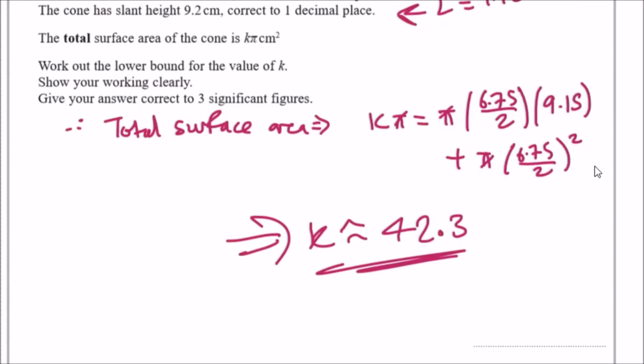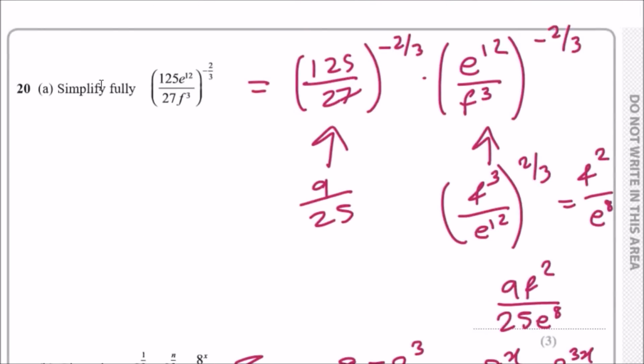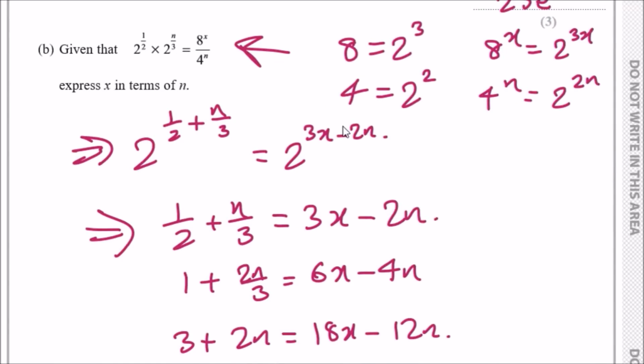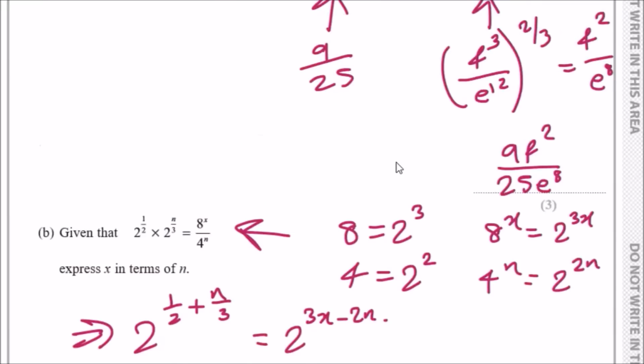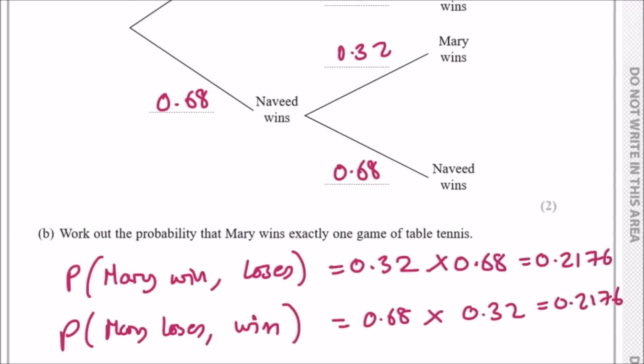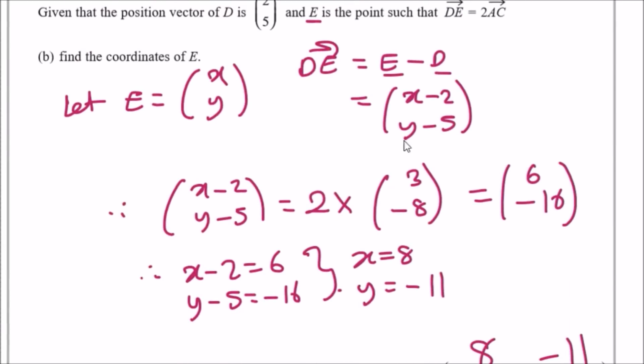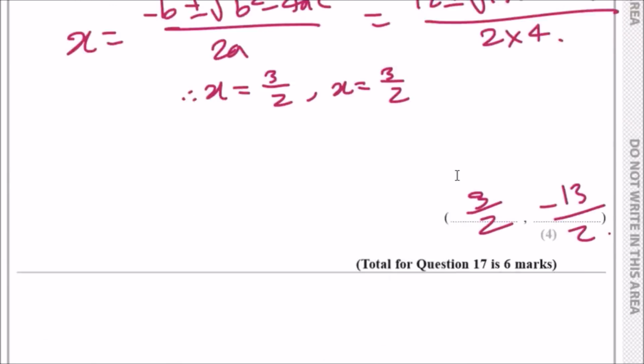Personally, I think this paper was definitely harder than usual. I mean, that's just me. Especially question 20, because 20 can give a lot of headaches. It's a standard idea, but God, they're using very horrible expressions. But overall, I can tell that you just need to really take your time. This probability is quite easy, thank God. This one was a bit different to the norm, so definitely review this one here. Vectors is a particular case.